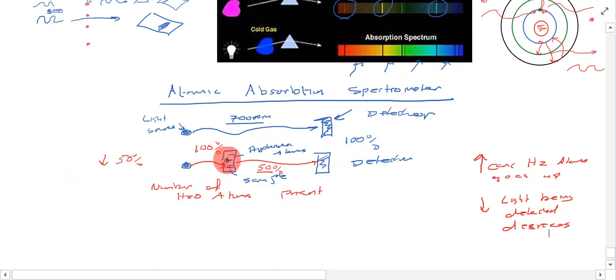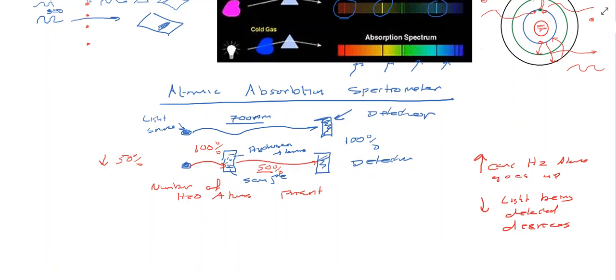So we can shine the light here, see how much of the light gets absorbed by the sample, find out how much of the light actually gets through and is detected, and then from that we can work out the number of atoms that are present. The more hydrogen atoms that are present, the bigger the drop in the amount of light being detected by the detector. And this happens because the hydrogen atoms are absorbing this very specific wavelength of light that I'm trying to shine through. So that's the basis of atomic absorption spectrometry.